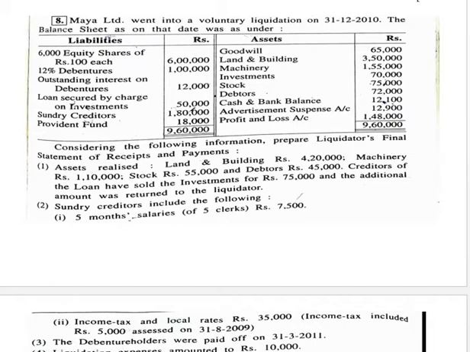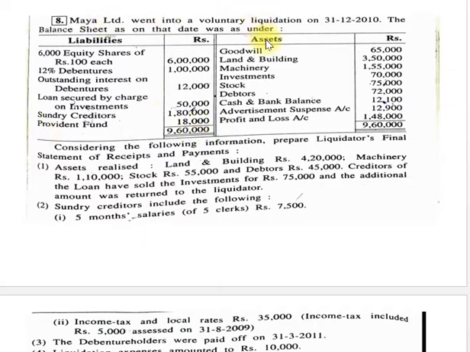Maya Limited went into voluntary liquidation on 31st December 2010. The balance sheet as on that date was as under. On the liabilities side: 6,000 equity shares of rupees 100 each, 6 lakhs; 12% debentures, 1 lakh; outstanding interest on debentures, 12,000; loan secured by charge on investment, 50,000; sundry creditors, 1 lakh 80,000; provident fund, 18,000.